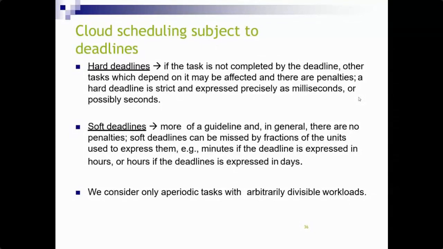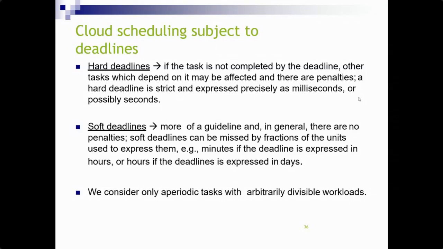A hard deadline is strict and expressed precisely in milliseconds or possibly seconds. And we have soft deadlines, which are guidelines. In general, there are no penalties. Soft deadlines can be missed by fractions of the units used to express them, so a minute if the deadline is expressed in hours, or hours if the deadline is expressed in days.